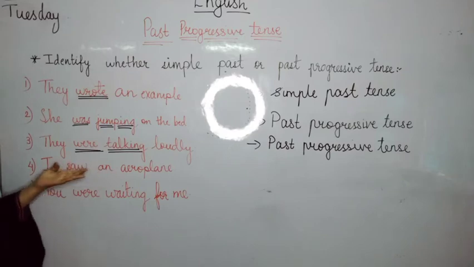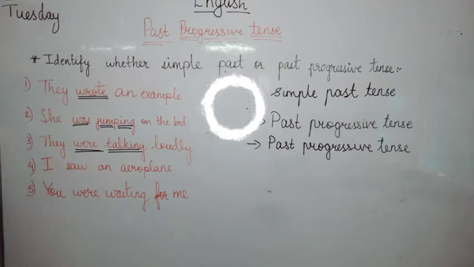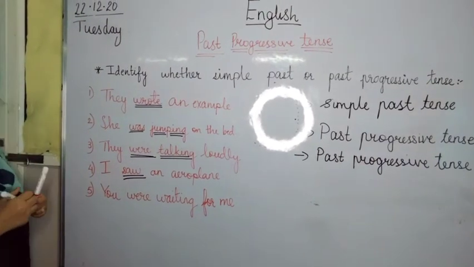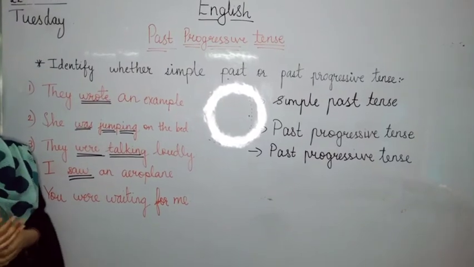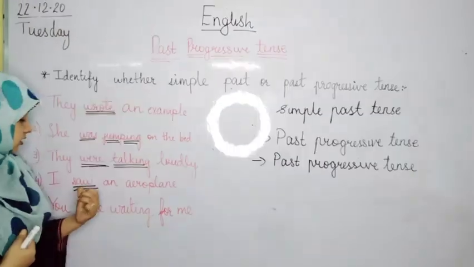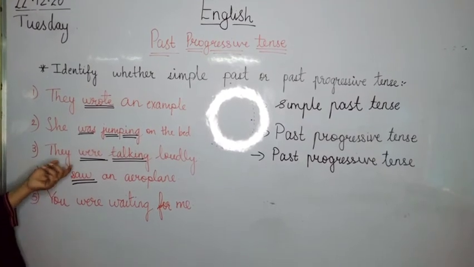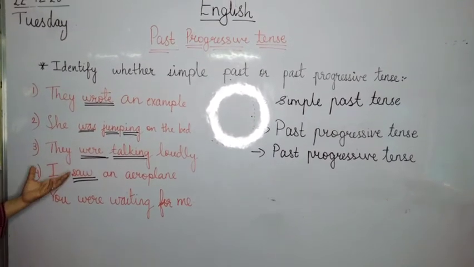Which is the verb from the sentence now? Yes, saw. Saw is the verb. Now to find out if it is into past tense or into past progressive tense, we see the word prior to the verb. It is I. We don't have was or were with it.